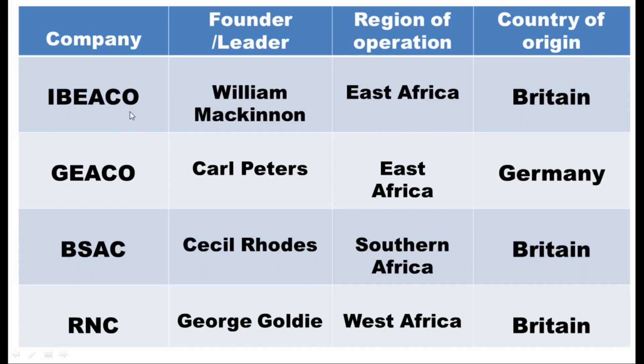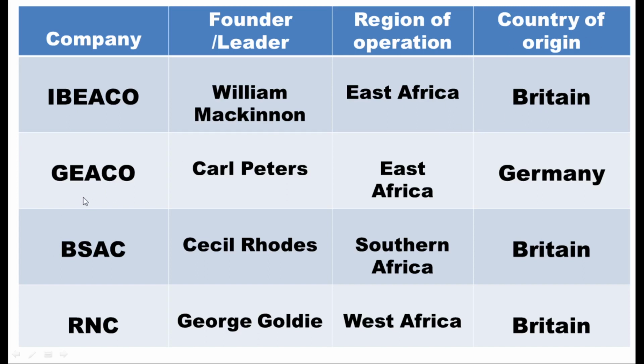In P6, you discussed both IBEACO and GECO. Who was the founder of IBEACO? It was William Mackinnon. But within this, remember other issues such as F.D. Lugard, who was a representative of IBEACO. Then region of operation was East Africa. The country of origin was Britain.